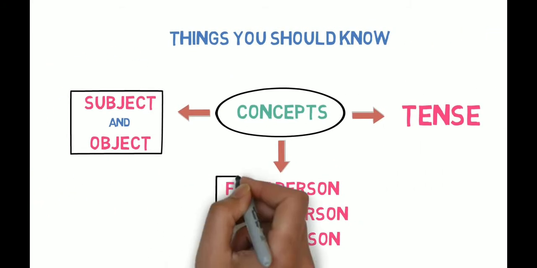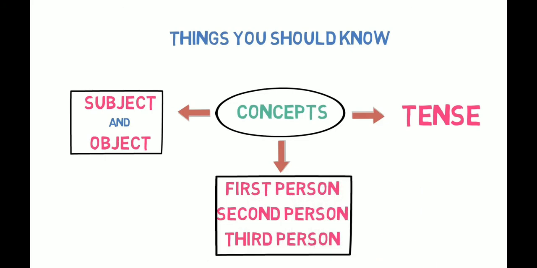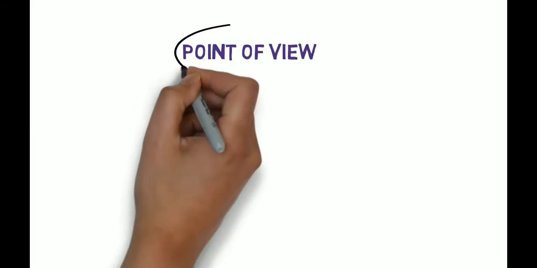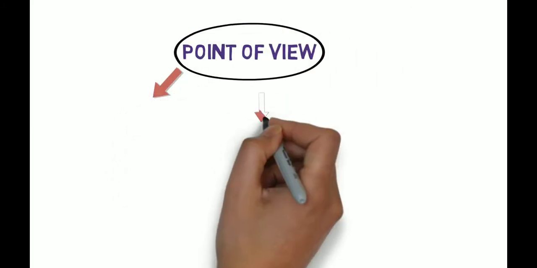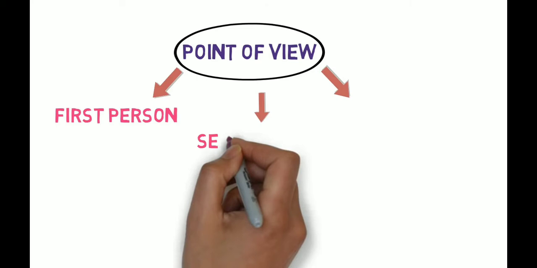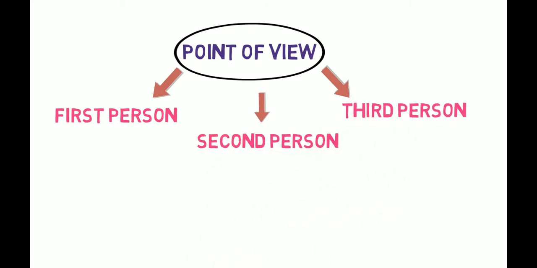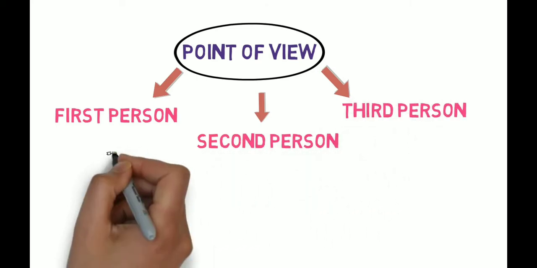Now let's understand what is first person, second person and third person. For that, we need to understand point of view. Basically, there are 3 points of view in English. First person, second person and third person. Let's understand it with the help of an example.